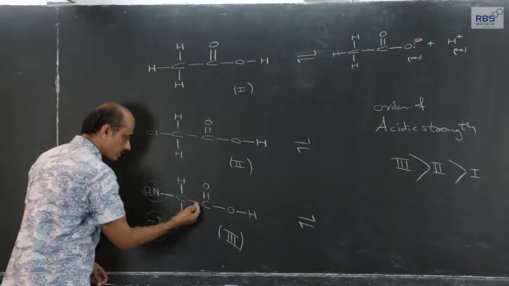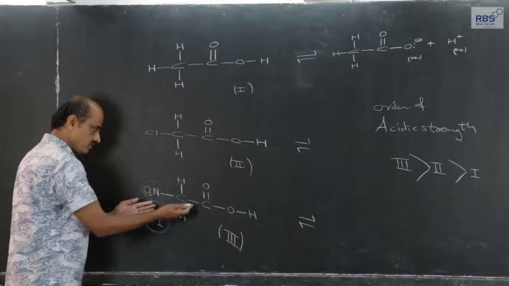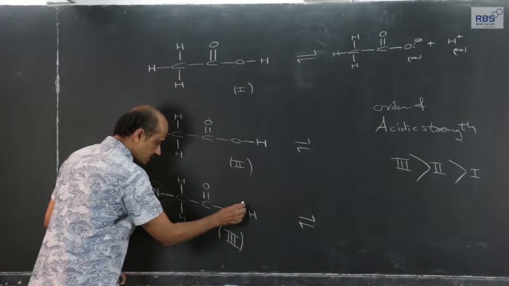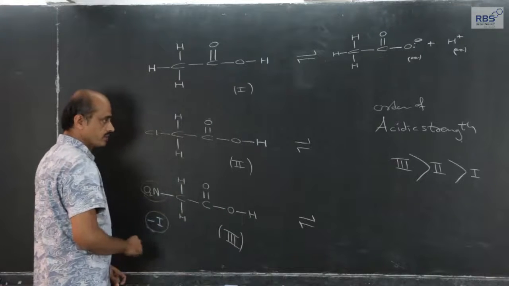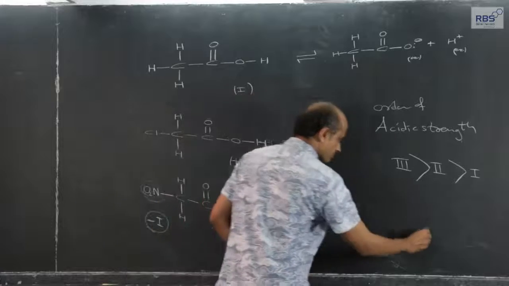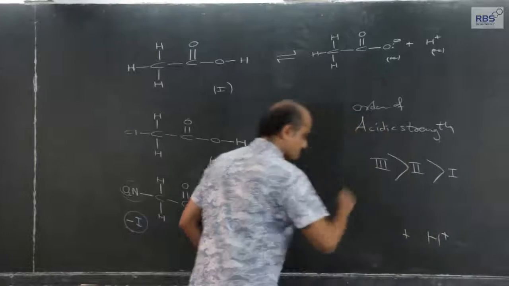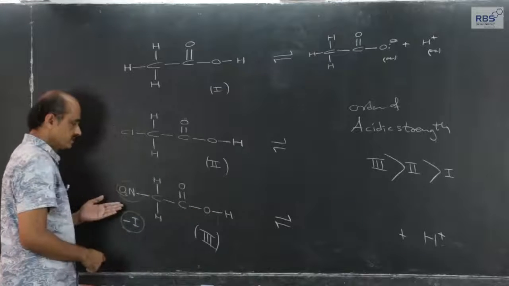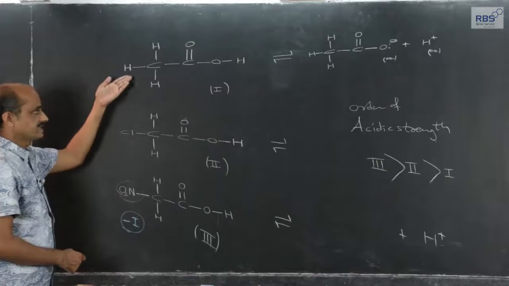So, the electron withdrawing effect of the carbonyl group further increases because of the nitro group, and therefore the heterolysis of this OH bond, giving rise to free H plus ions and a negative ion, will be more than this.